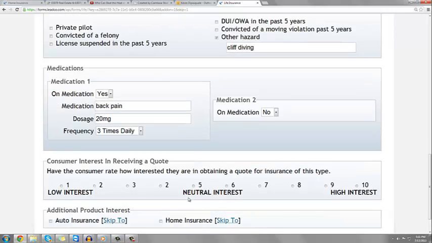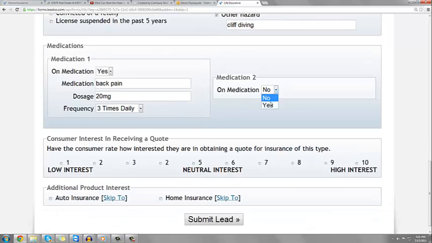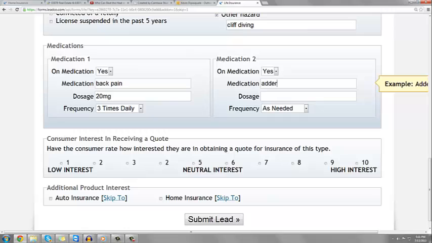Lastly, if the customer takes more than 2 medications, let them know that when the insurance companies call, they will go over the rest of the information with them.